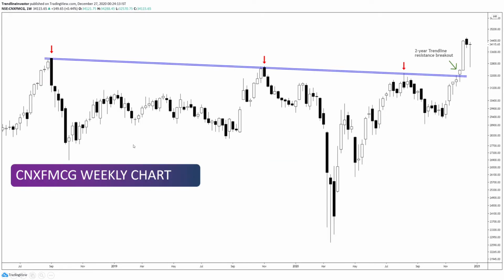And the next is the CNX FMCG. Now this again was kind of a 3-year downward trend. So again, we had the first touch point, the second touch point, and third touch point. Now for any trend line to be valid, we need a minimum of 3 touch points, and if we don't have the third touch point, it's not really considered to be valid.